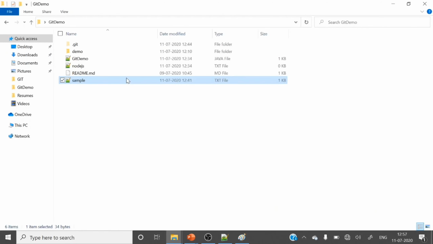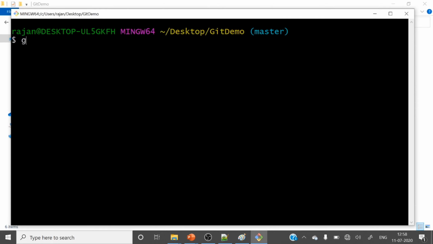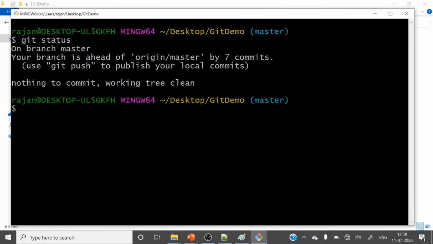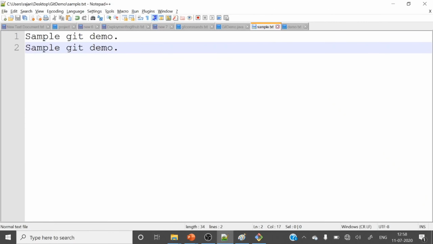Here is the git demo folder, the sample application. To demonstrate the git commands, let me open git bash. Git status, to check anything. Okay, our working directory is clean. So let me change some files here to demonstrate.